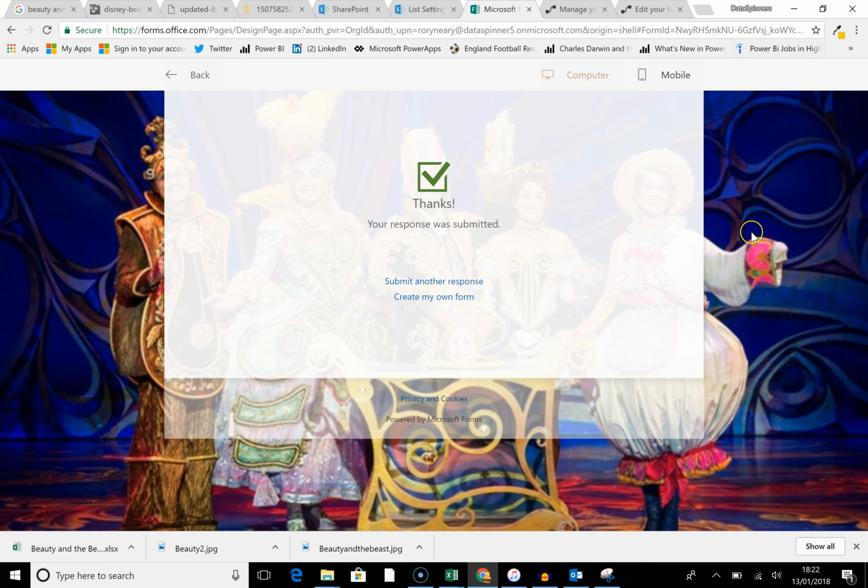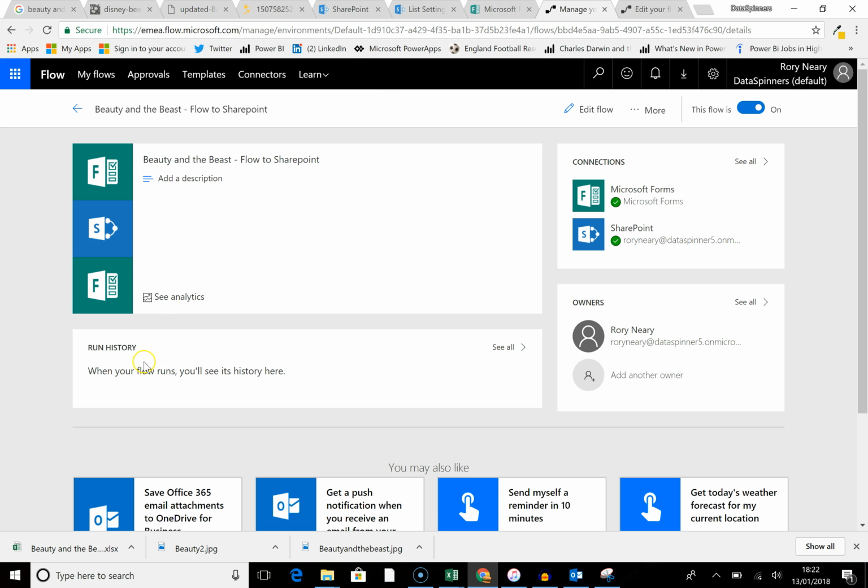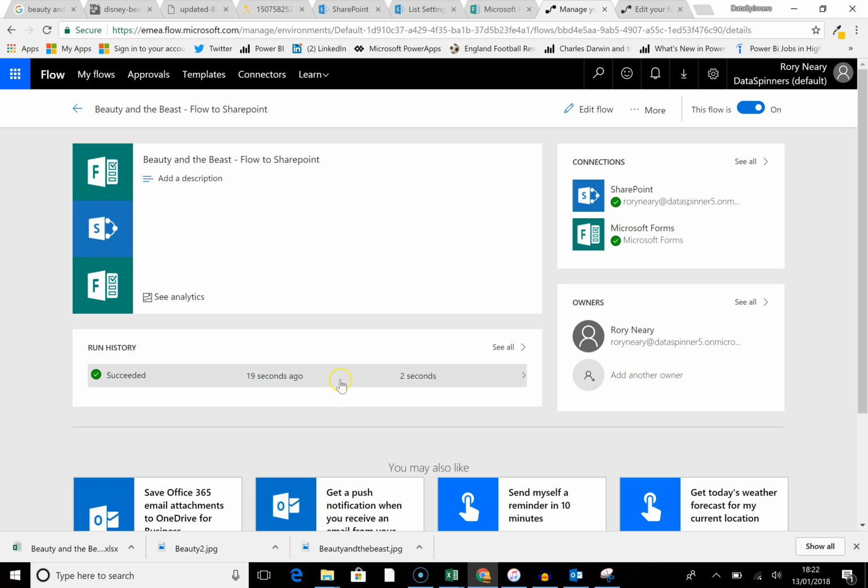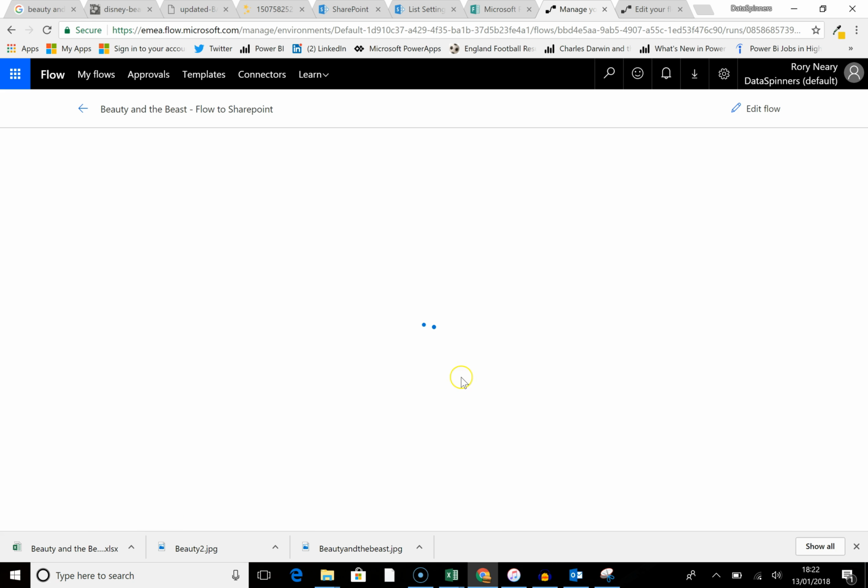Good. So we've added a form. The trick now is that if we look at the flow, we should see that it's actually run. So if I hit the go button here, what we should see is the run history. We should end up with 1 item on the run history. Succeeded 19 seconds ago and it took 2 seconds. I think that's what it was saying.